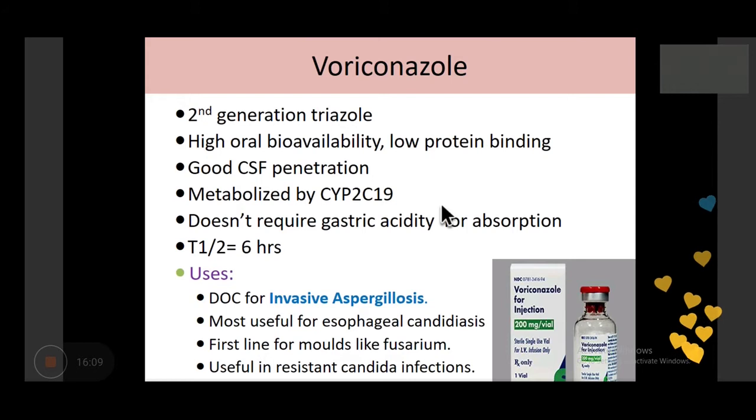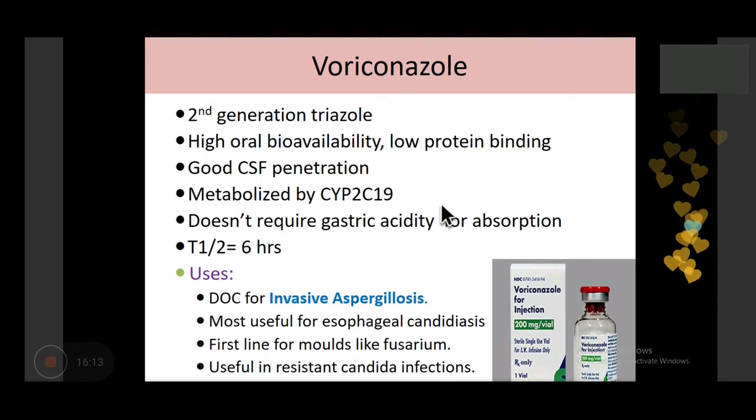Then comes voriconazole, which is a second generation triazole, and it has high oral bioavailability and low plasma protein binding, and both these things are welcome.